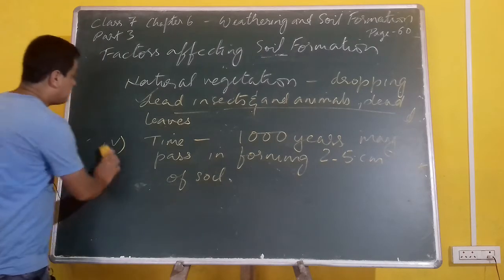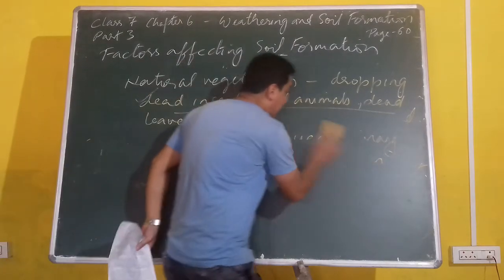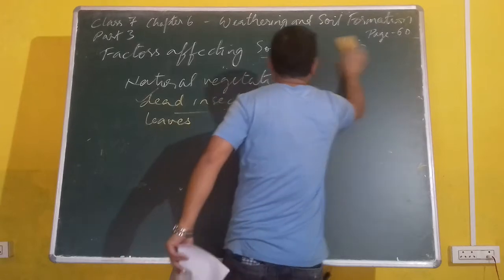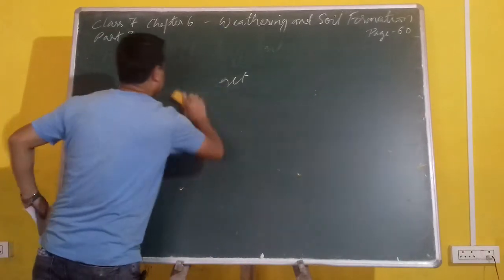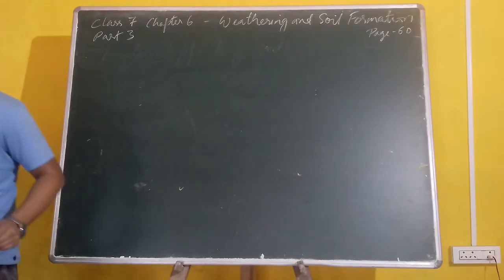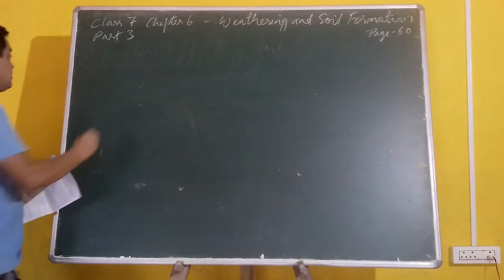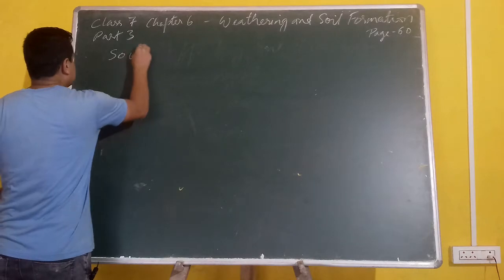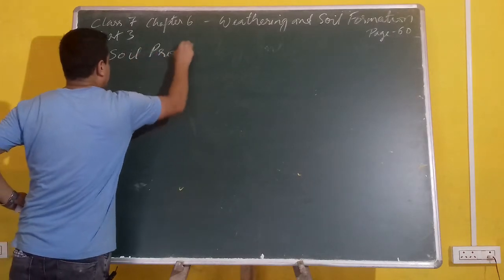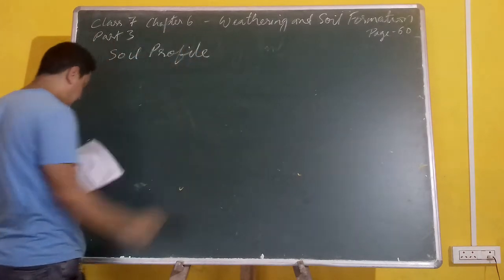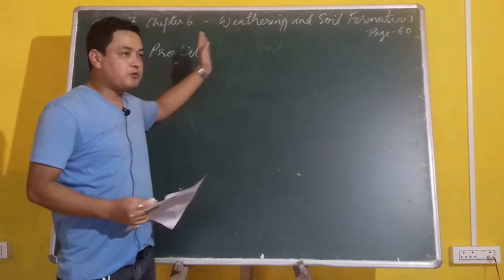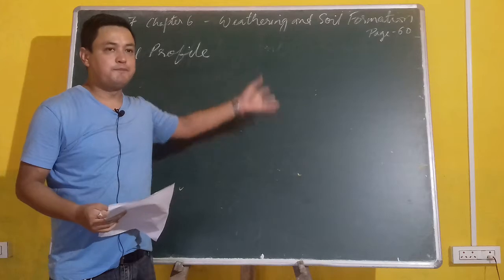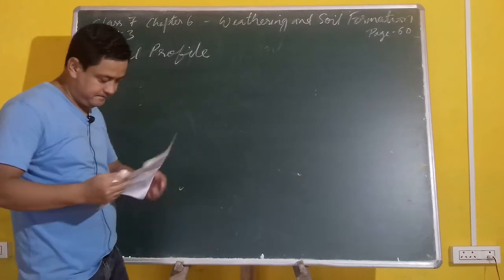Now we are moving on to soil profile. Whenever we are talking about a profile, it is an outline analysis of a soil diagram.